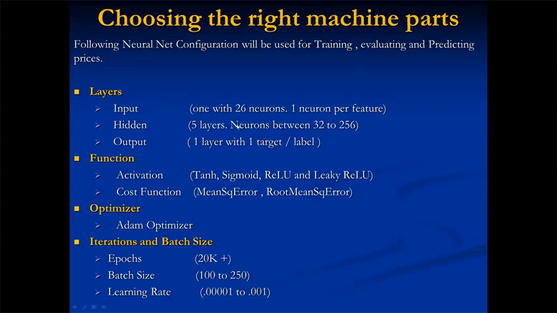For hidden layers, I have tried different numbers like 2, 3, 4, 5. Five probably gave me better accuracy, so I kept 5. I've tried different neurons, from 32 to 256. For the activation function, I have tried several different functions: tanh, sigmoid, ReLU, and leaky ReLU.